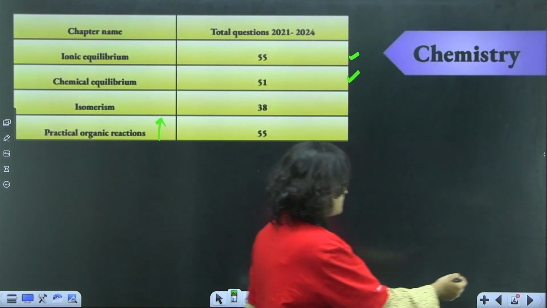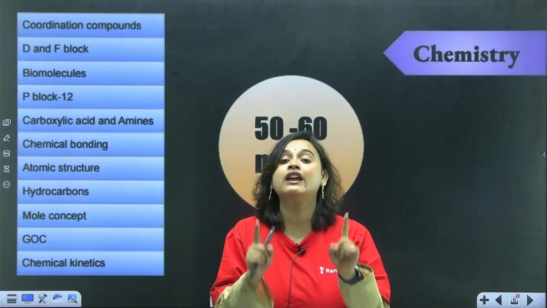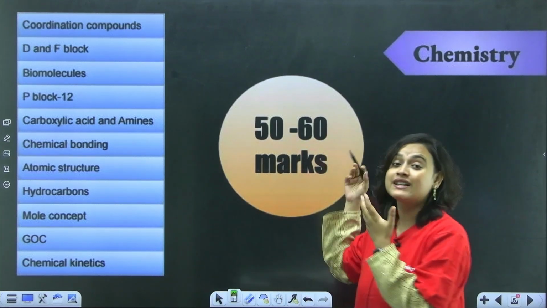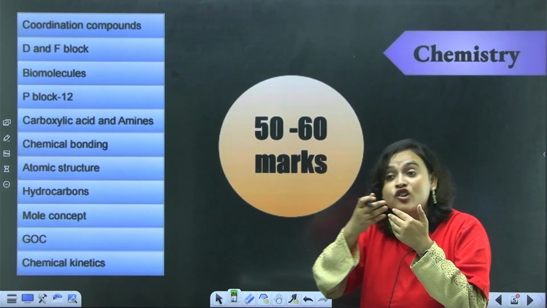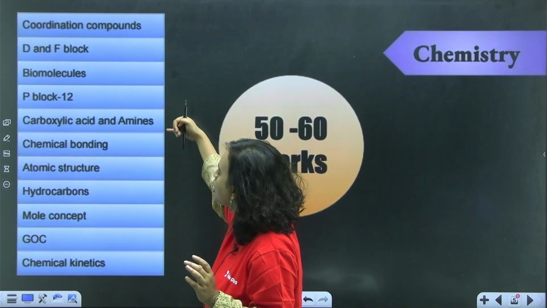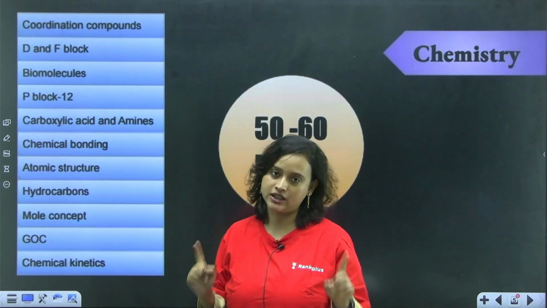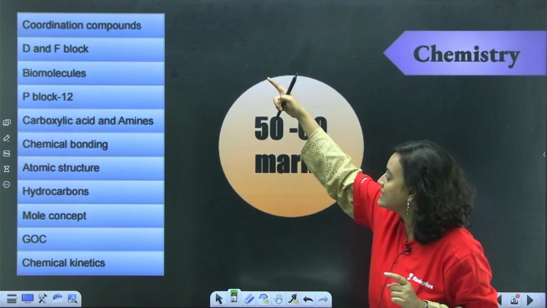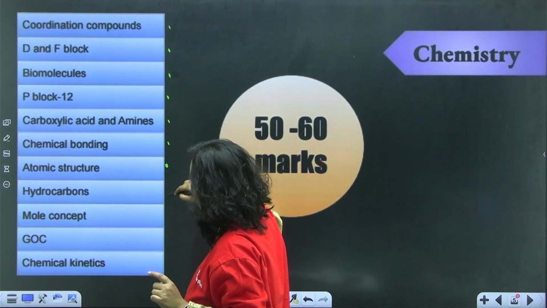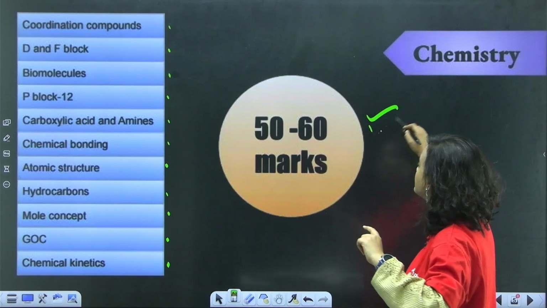Okay. All right. Now, which are the chapters that are absolutely must do? You cannot skip these chapters. If you skip these chapters, almost 60% of your chemistry paper is gone in thin air. What are the chapters? Coordination, DNF, biomolecules, P block, amines, chemical bonding, atomic structure, hydrocarbon, mole concept, GOC, and chemical kinetics. From just these many chapters, how many are there? 1, 2, 3, 4, 5, 6, 7, 8, 9, 10, 11. From 11 chapters, you can get 50 to 60 marks, bacha.